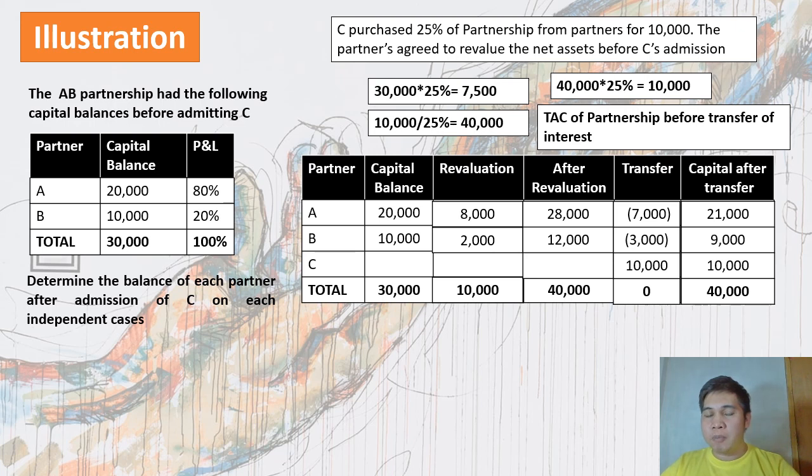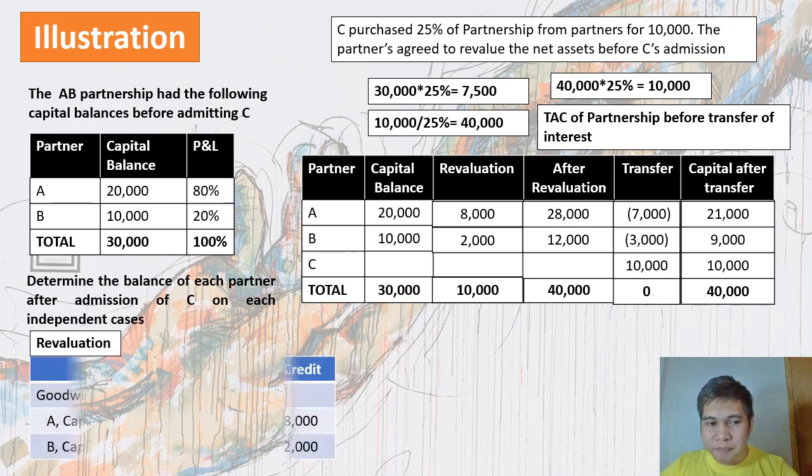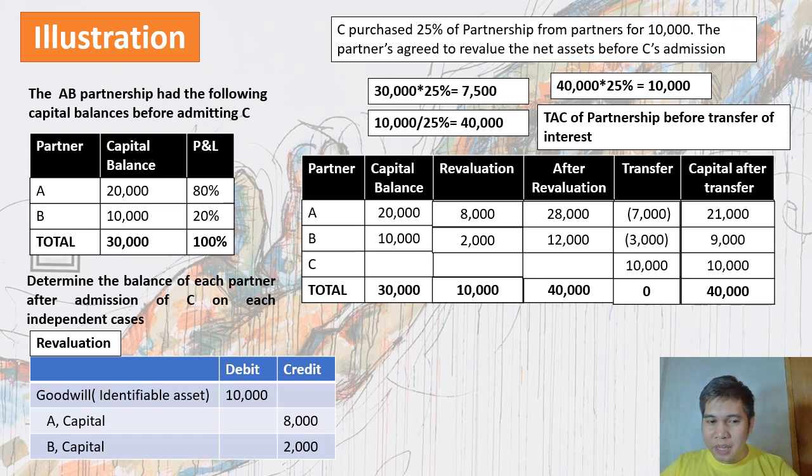So pag na-recognize po natin yung dalawang entries, yung una sa revaluation, yung pangalawa dun sa transfer of interest. So sa revaluation, ni-record lang po natin debit tayo ng goodwill or kaya naman any identifiable asset or for example, property and equipment. So, debit tayo ng 10,000 pesos kasi ayun yung total revaluation. Then, credit tayo ng A capital, 8,000. Kay B capital, 2,000.